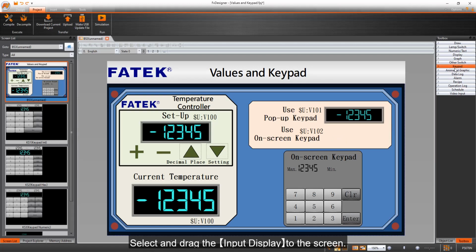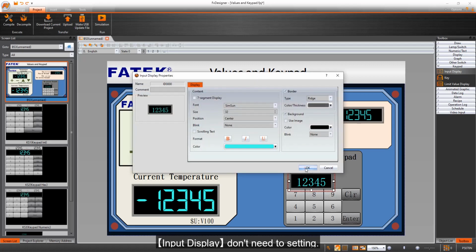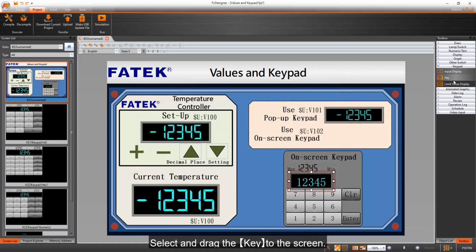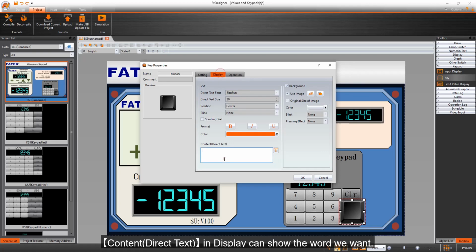Select and drag the input display to the screen. Double-click the input display. Input display doesn't need any setting. Select and drag the key to the screen. Double-click the key. Type can set the function type of the key. Choose text and enter 0 in input text. Content direct text in display can show the word we want.